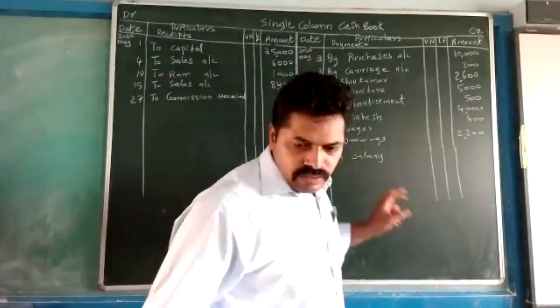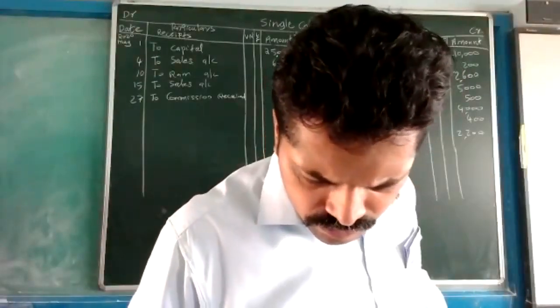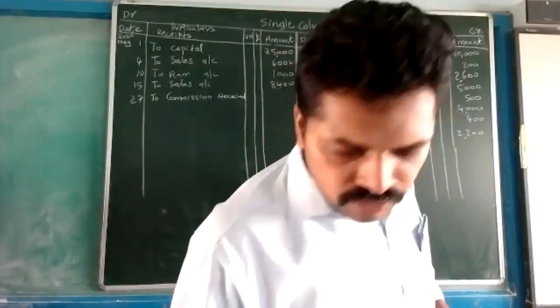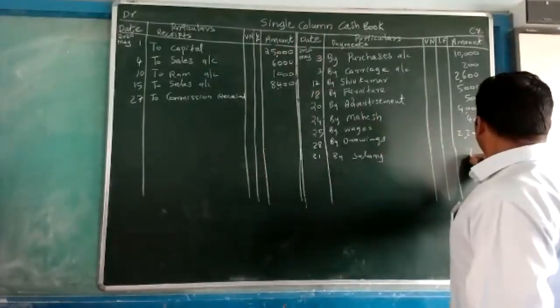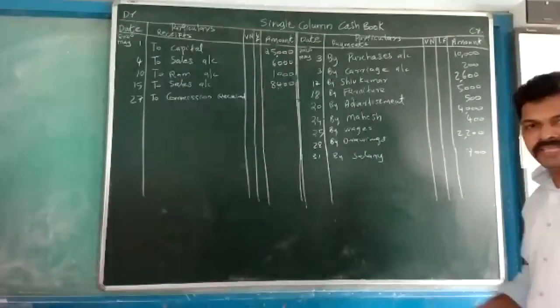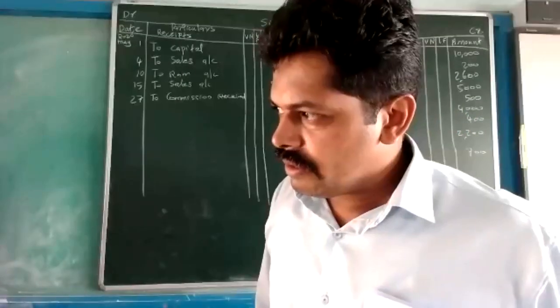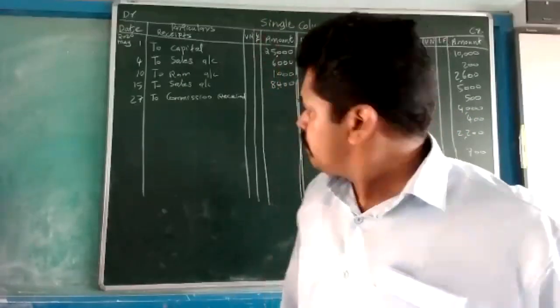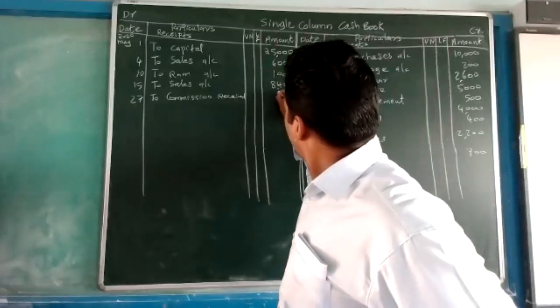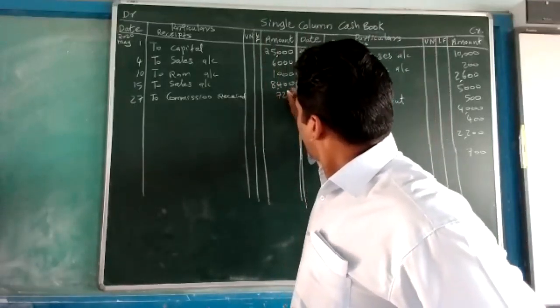First of all, this salary is not written. Salary 200, 700. Then after that, Sir, on 27th also, sorry, on 27th the commission received also, you have not entered this. Okay, 400.